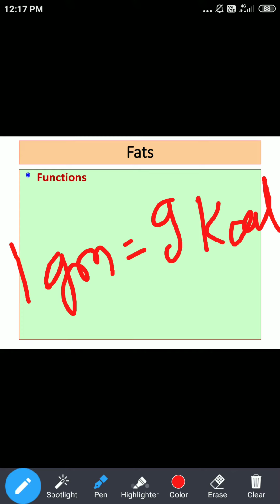That's why we say fats are concentrated sources of energy. 1 gram of fat can provide 9 kilocalories of energy.